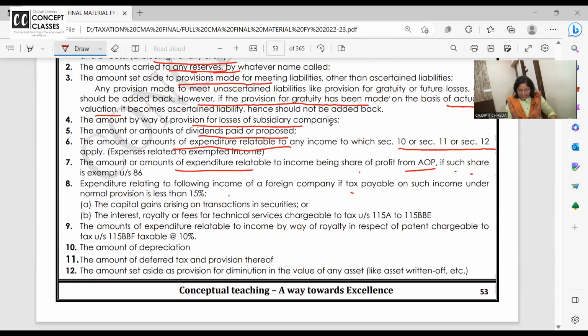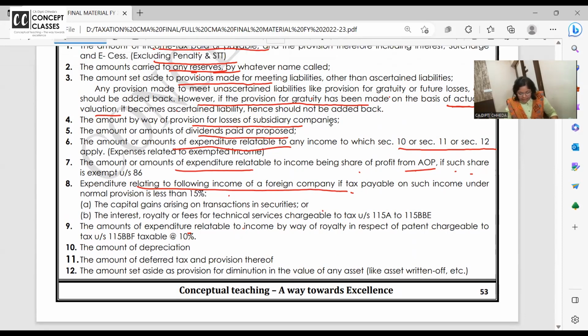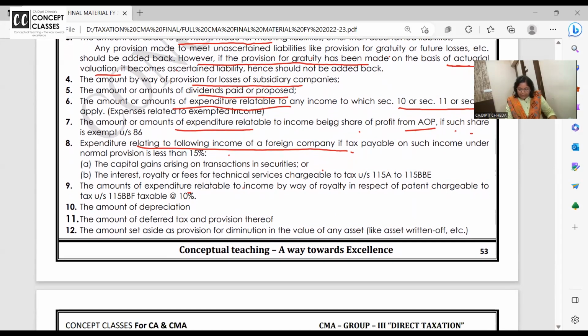So capital gain arising on transactions and all. So related expenditure also you remove in case of income of a foreign company. Okay. Next now, amount of expenditure related to income by way of royalty, patents. You know, some in-house patents are developed in India, and if those companies are developing, see nowadays food items also the patenting is being done.